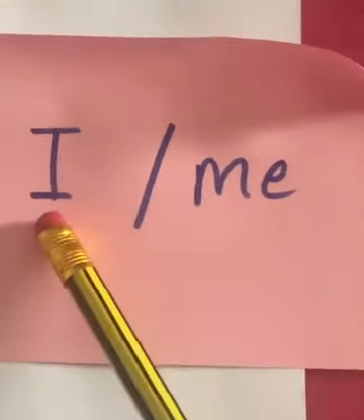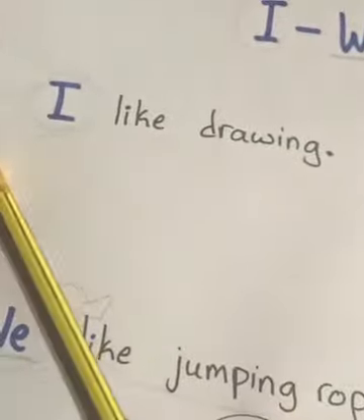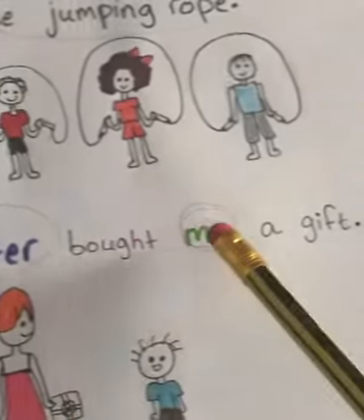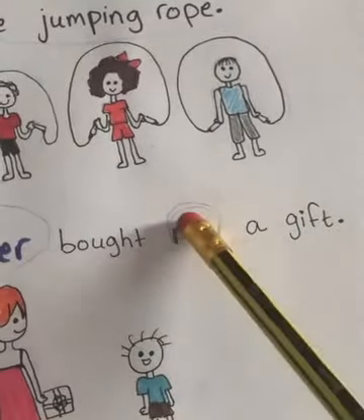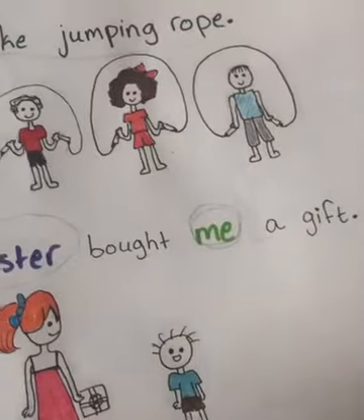So I want you to know that I and me have the same meaning, okay? When one person is talking about himself, okay? But I comes at the subject part and me comes at the predicate part. Like here, I like drawing, look, at the subject part. And here, my sister bought me a gift. We used me because me comes at the predicate part.